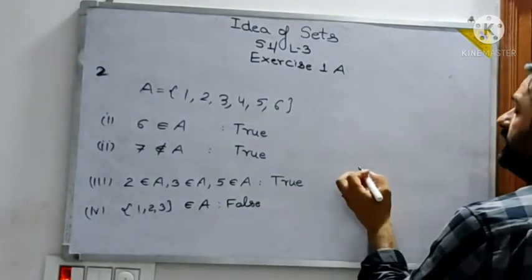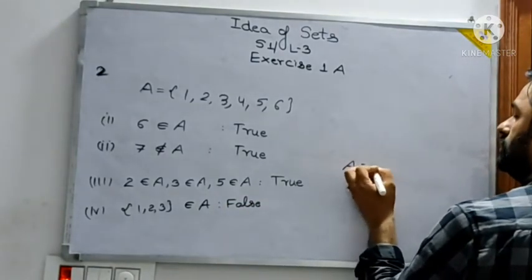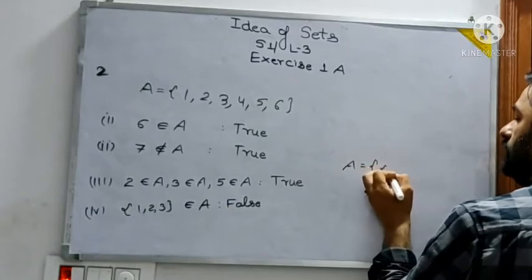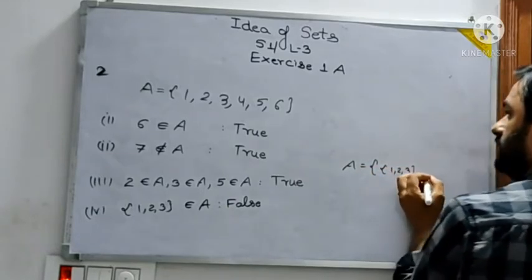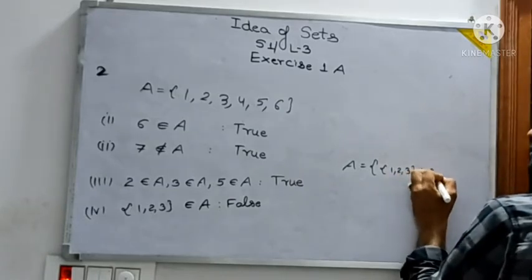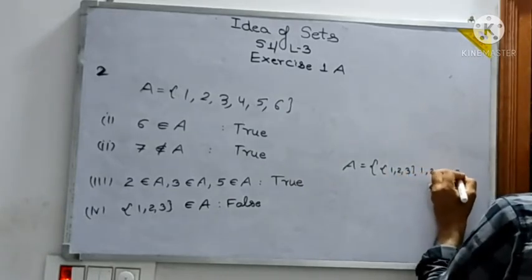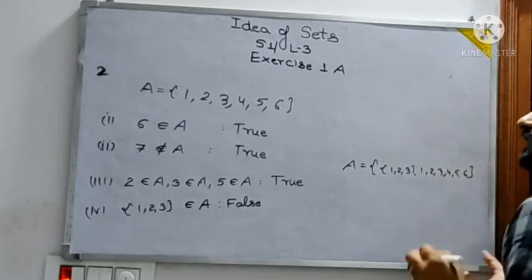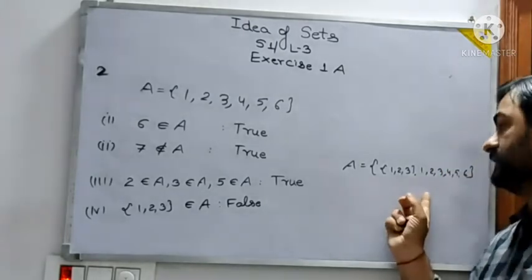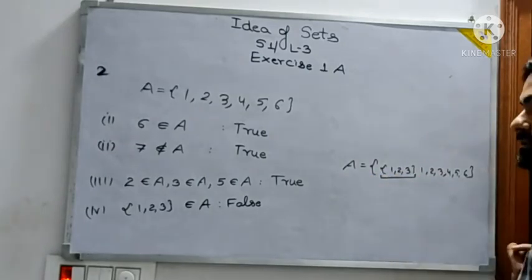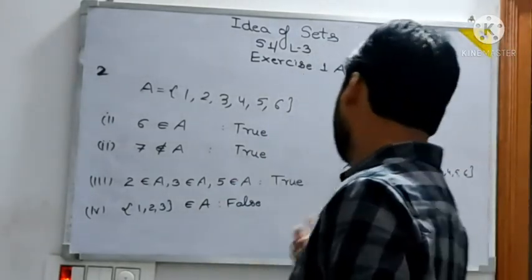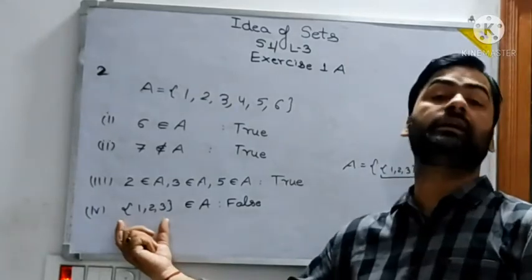Suppose it would have been written like this: A equal to {1, 2, 3}, then 4, 5, 6. If the set A was like this, then this enclosed part is basically an element.